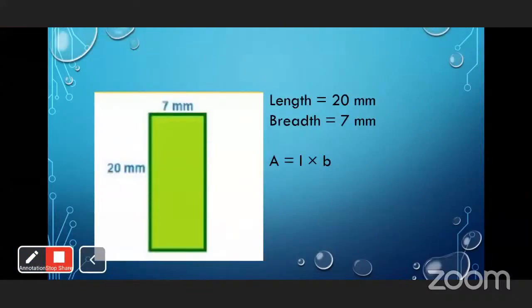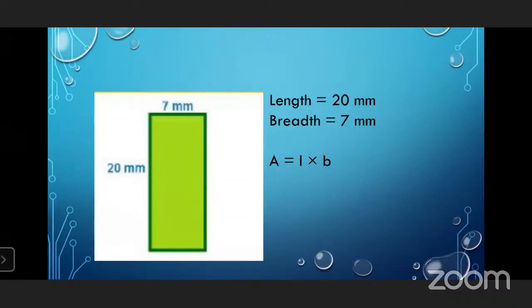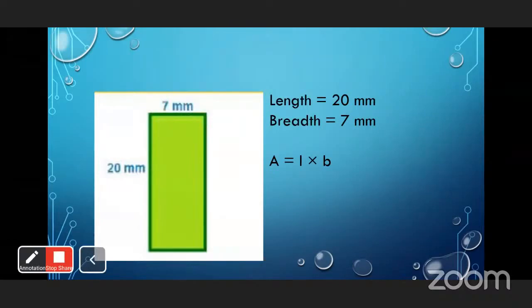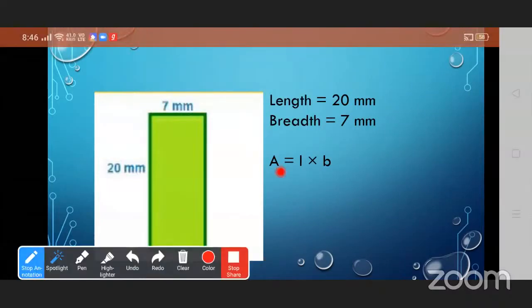Here the length is 20 millimeter and the breadth is 7 millimeter. Very good.